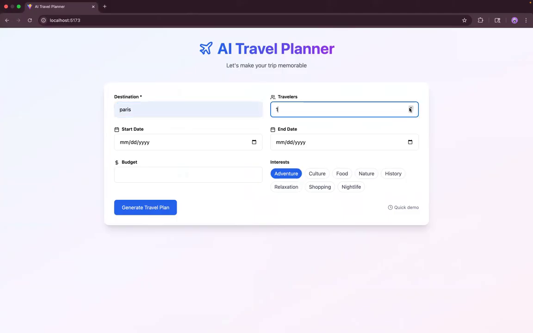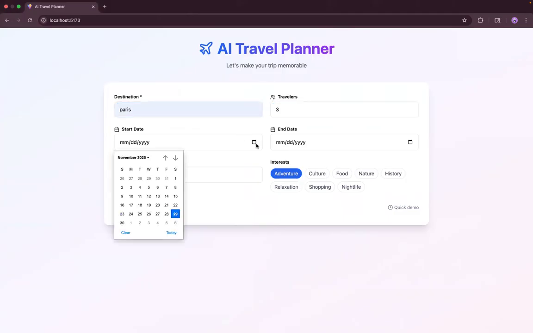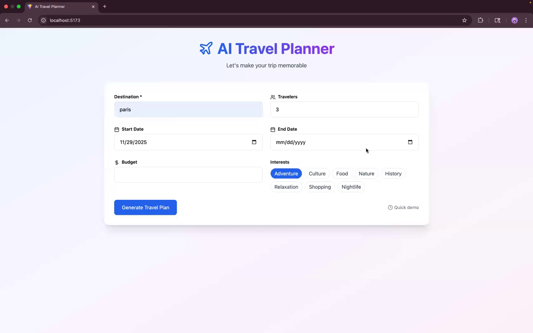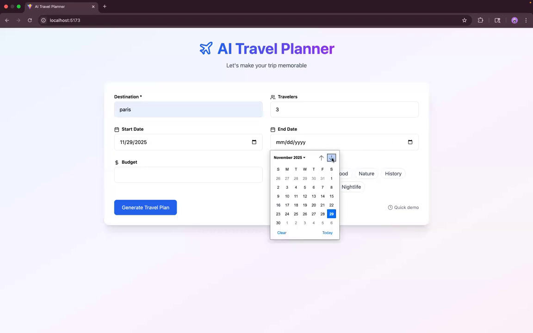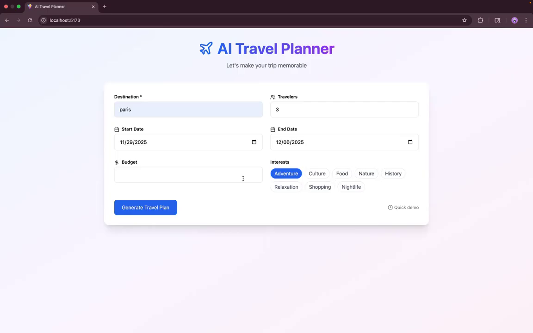Let's take an example of Paris, and let's take the number of travelers as three, and we need to select the start date and end date so that we can plan for that many days. We need to enter the budget for three people, let's say 3,000, and then we need to select the different interests that you want for this specific trip. So let's take adventure and culture, and now let's click on generate travel plan.